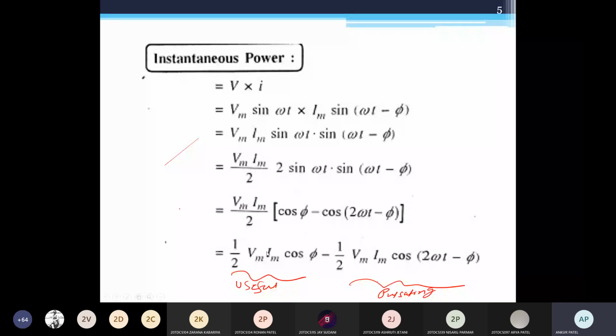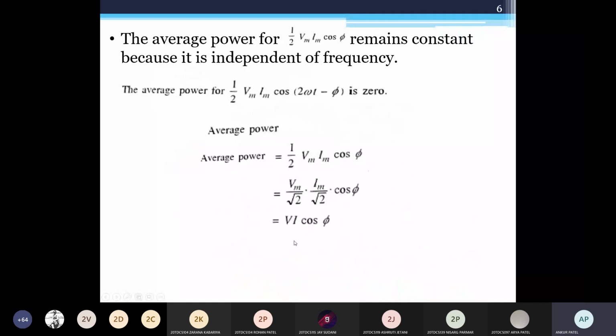So we have the equation 1/2 Vm Im cos phi. Okay, so the average power 1/2 Vm Im cos phi remains constant because it is independent of time. And the average power for the term 1/2 Vm Im cos 2 omega t minus phi is 0. So average power is equal to 1/2 Vm Im cos phi. So this is the maximum value, so convert into RMS value. So we can say it is Vm by root 2 into Im by root 2 into cos phi. Okay, so that is VI cos phi. So this is the average power for the RL series circuit.